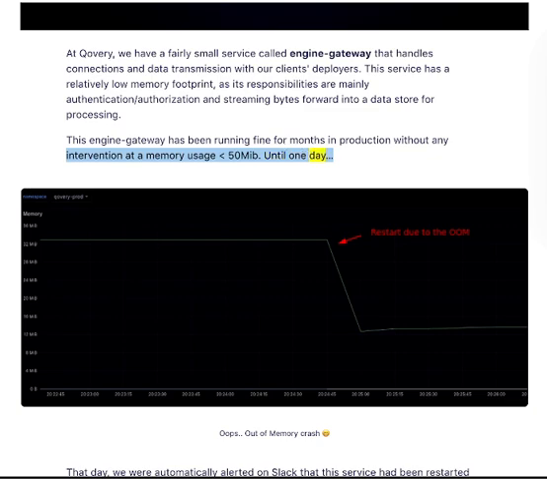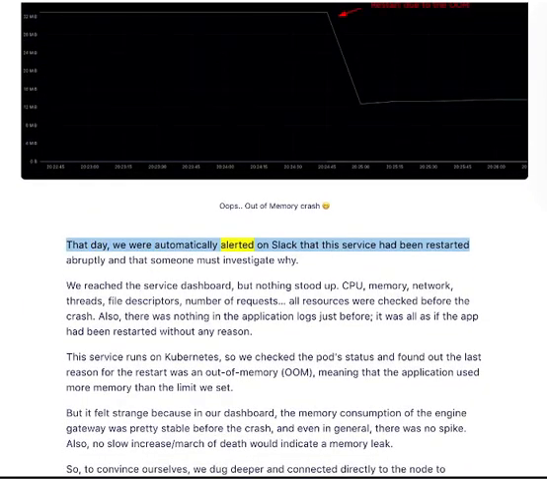Until one day. Oops! Out of memory crash. That day, we were automatically alerted on Slack that the service had been restarted abruptly and that someone must investigate why. We reached the service dashboard, but nothing stood out. CPU, memory, network, threads, file descriptors, number of requests, all resources were checked before the crash. Also, there was nothing in the application logs just before. It was all as if the app had been restarted without any reason.